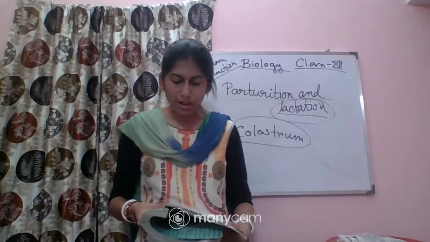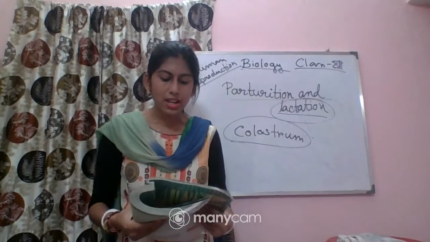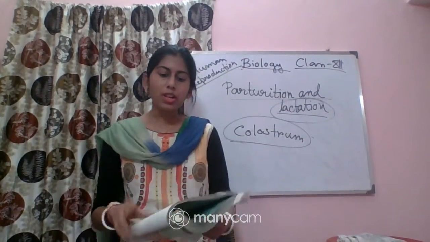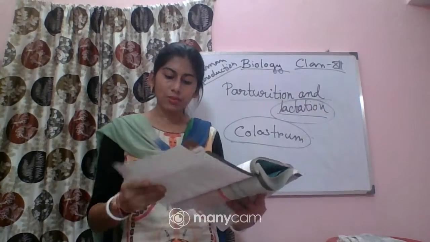Next, the zygote divides to form dash, which is implanted in the uterus. Which will get implanted, blastula or blastocyst? The answer is blastocyst. And the last one: the structure which provides vascular connection between the fetus and the uterus is called the placenta. So today I have discussed all the fill in the blanks.